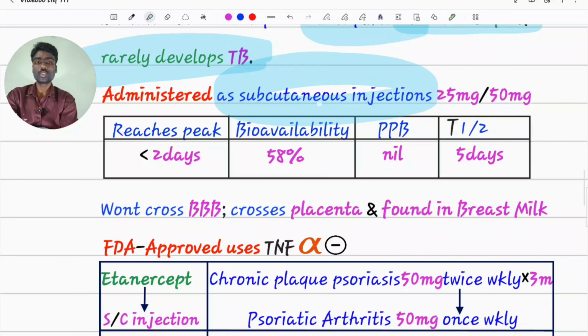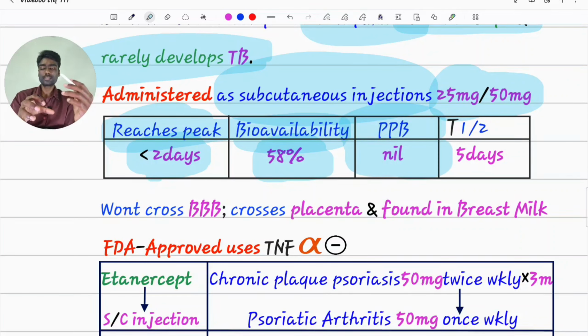Administered as subcutaneous injection, 25 mg and 50 mg formulations are available. After giving subcutaneous injection, it reaches peak in 2 days. 58% is bioavailable. Plasma protein bound is nil.